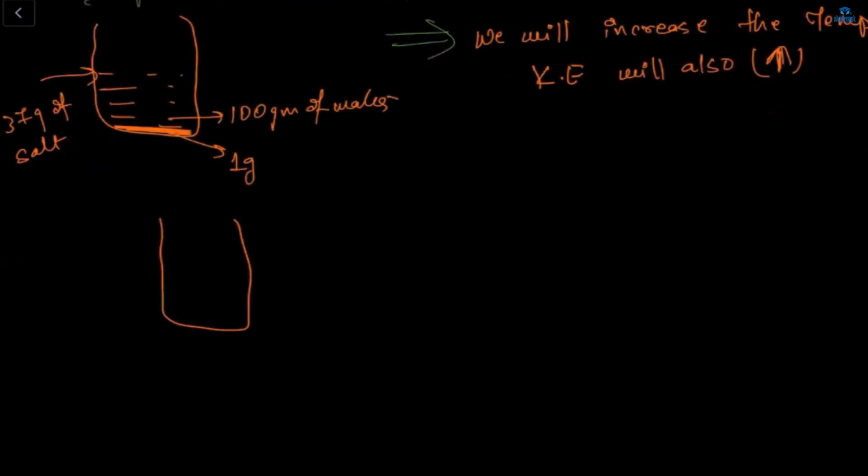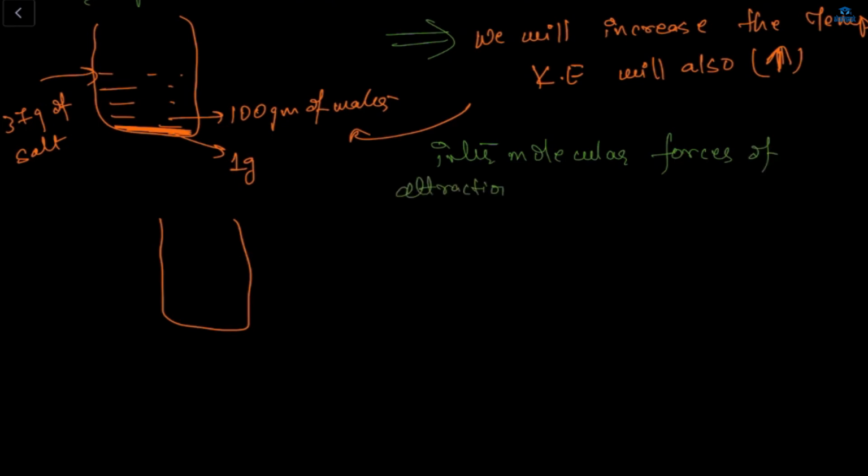Then what will happen? The intermolecular force of attraction is weak in the liquid phase, and because of this the intermolecular particle spaces are more. Let me write it, then I'll explain. The intermolecular forces of attraction are weak in the liquid phase. Agree, everyone?